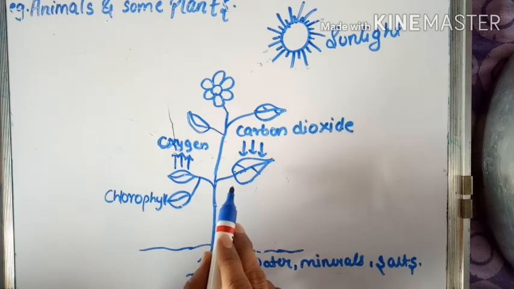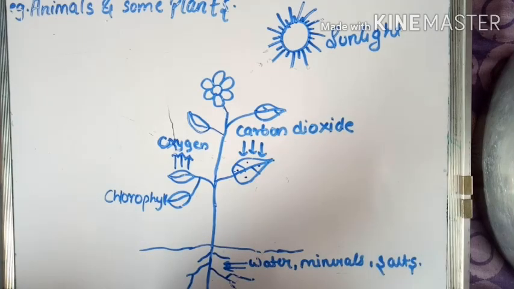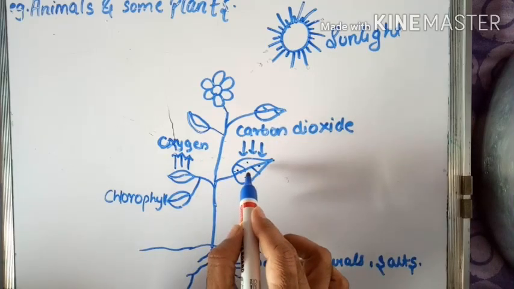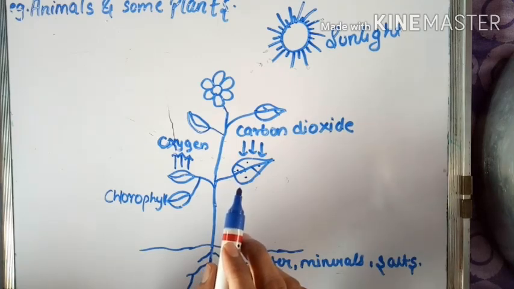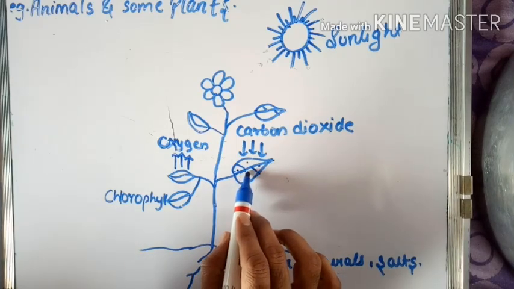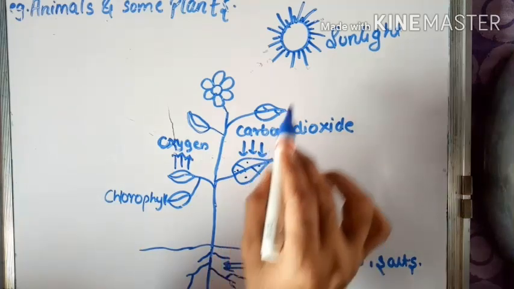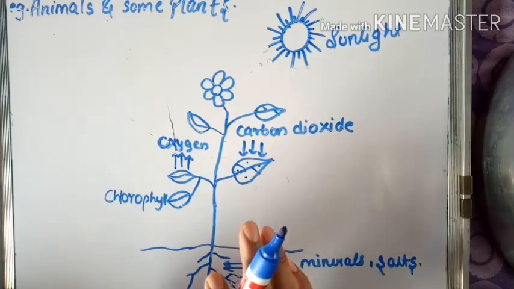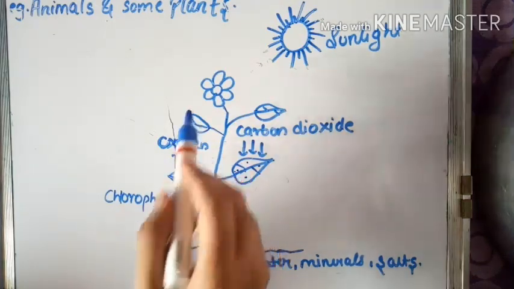The leaves have microscopic openings called stomata, through which they take in carbon dioxide. This carbon dioxide is taken inside through the stomata. From there, the chloroplasts present in the leaves contain chlorophyll, which absorbs sunlight, helping to convert carbon dioxide and water into food, and glucose is formed. The food of the plant is formed and oxygen is given out in this process.